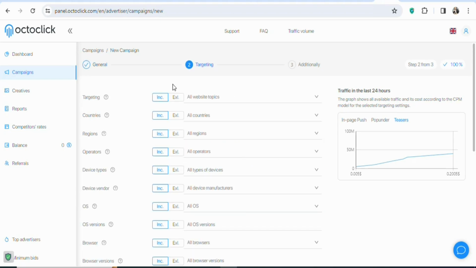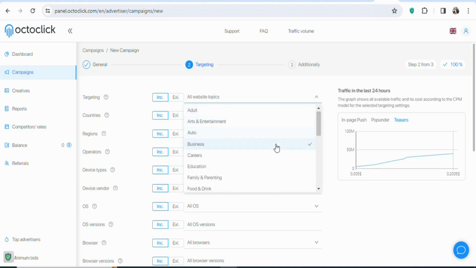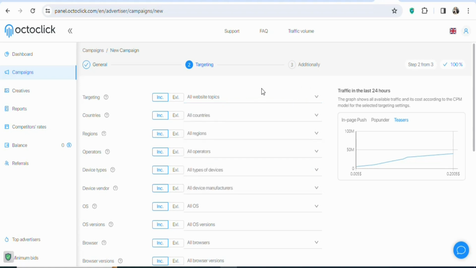Once you click on next, you can see the targeting, all website topics. If you are targeting all website topics, you are going to leave it like this. If you don't want that, click right here. Once you click on it, you can select any of these categories. You can see a whole lot of them. Just scroll down and then select any of them that you want. In this case, we just want people in Sweden to click on our link. It does not matter the topic, so just leave it.